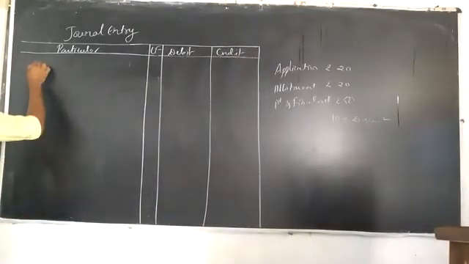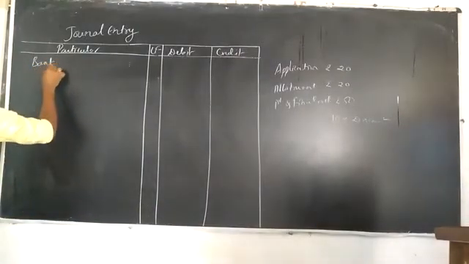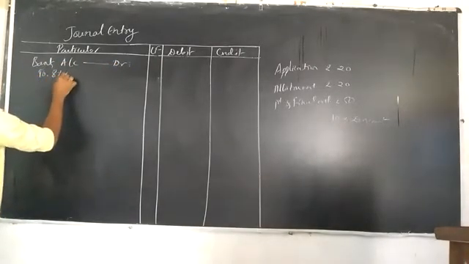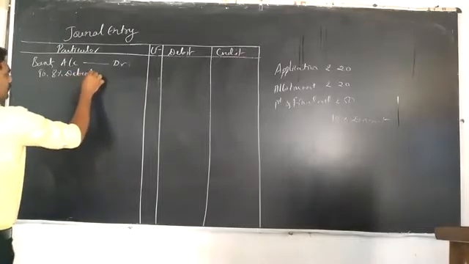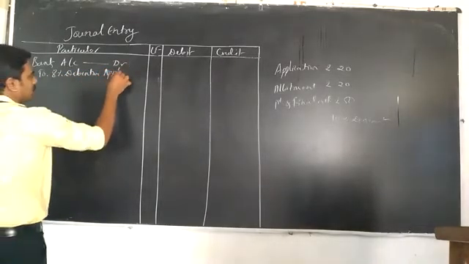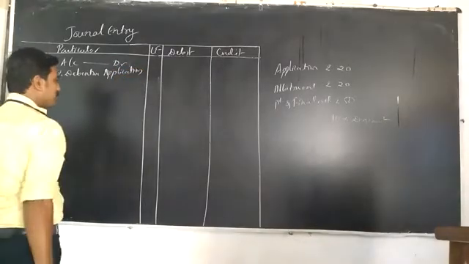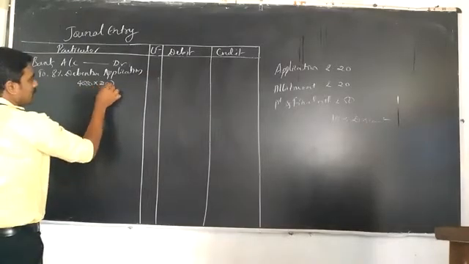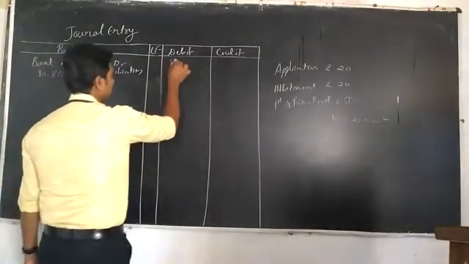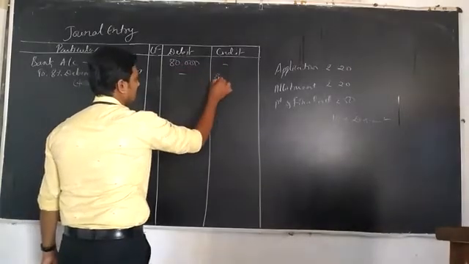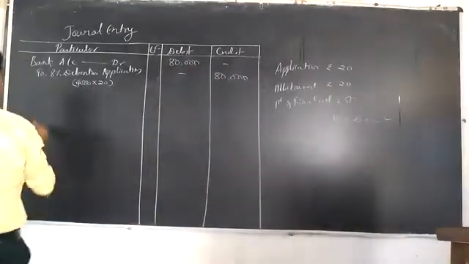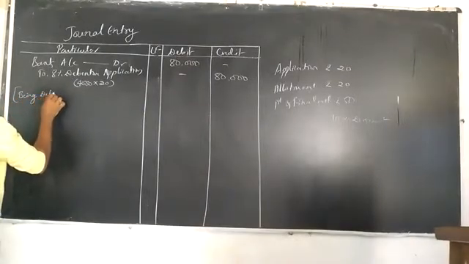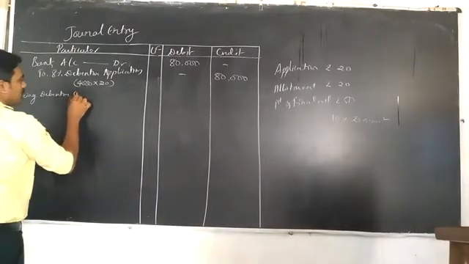Okay. Now, first of all, issuing the application. Therefore, bank account debited to 8% debenture application account. The total number of debentures is 4,000 into 20. Therefore, 80,000. Being debenture application money is received.